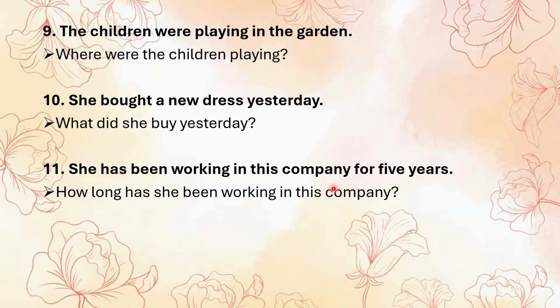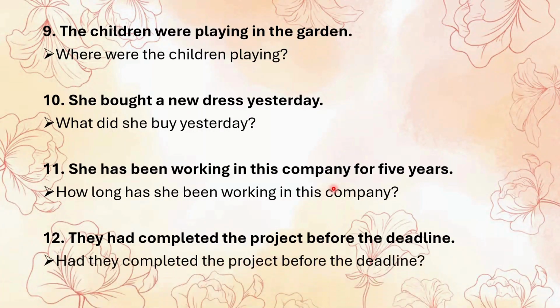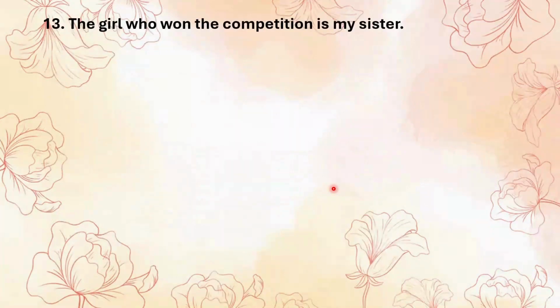Okay. The next is "They had completed the project before the deadline." And the answer will be "Had they completed the project before the deadline?" Had is the past perfect auxiliary verb. Just move had to the beginning of the sentence. No need to change the main verb completed.